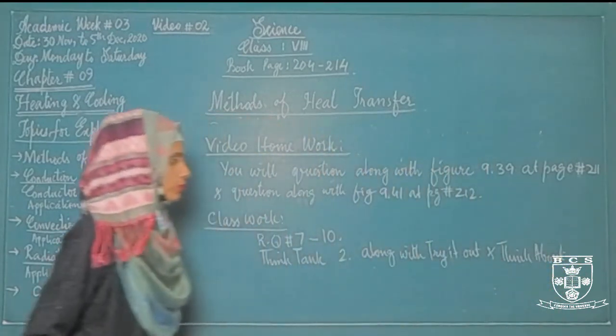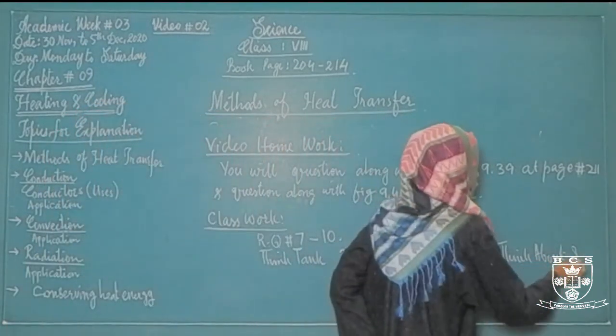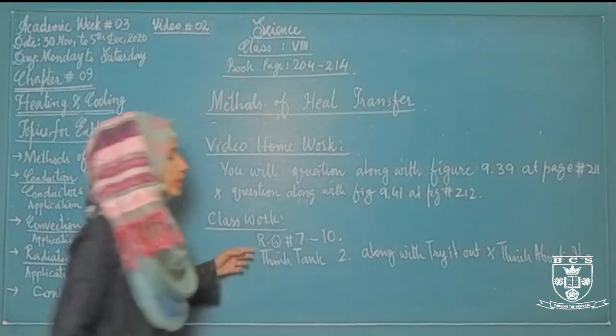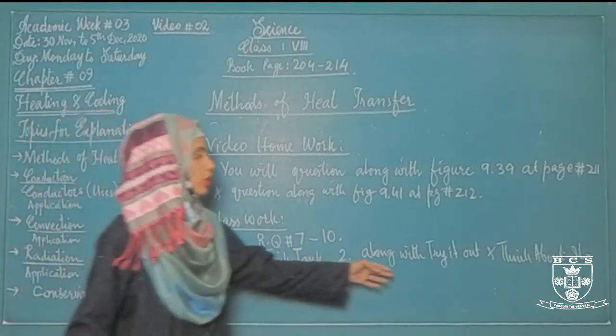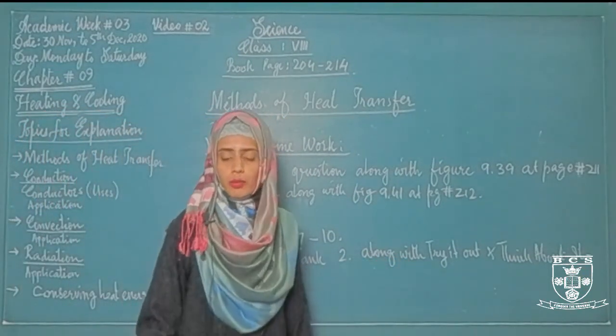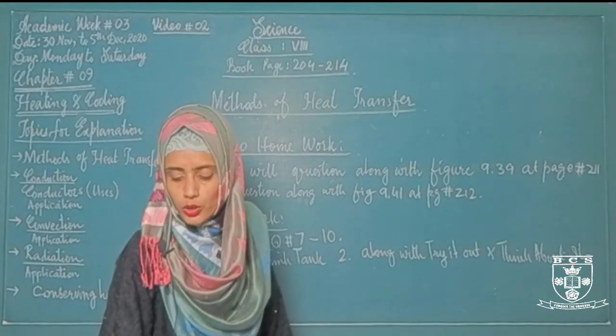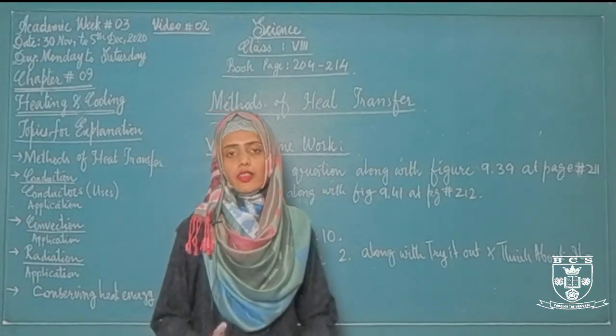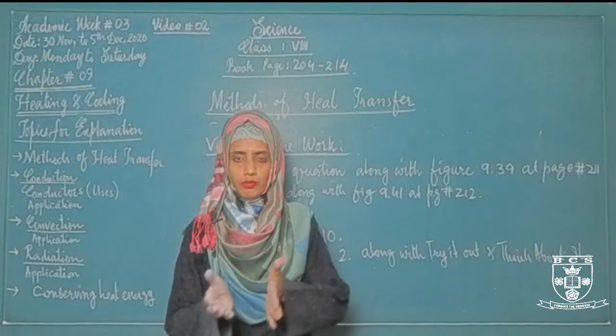Okay, what will you do? In your copy, you will do review questions number 7, 8, 9 and 10 and think tank number 2 along with the try it outs and think about it. That will be provided in the content solution. Okay, we will start the next chapter in today's video.